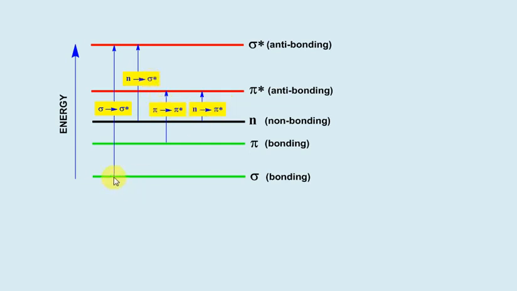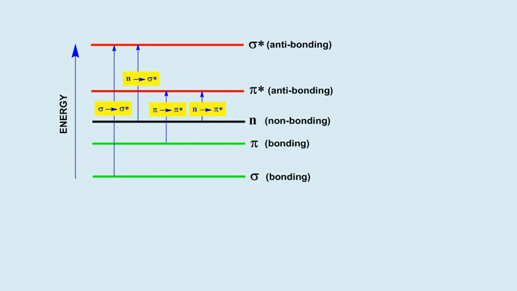Here, excitation from sigma to sigma star. Here, excitation from non-bonding to sigma star. Here, excitation from pi to pi star. Here, excitation from non-bonding to pi star orbital. So these are the four types of electronic excitation which take place in organic compounds.